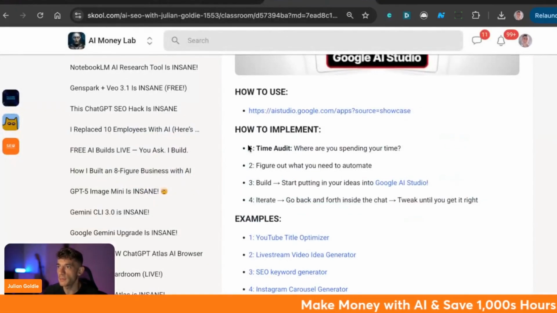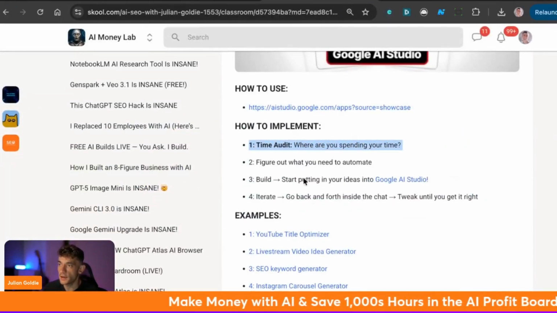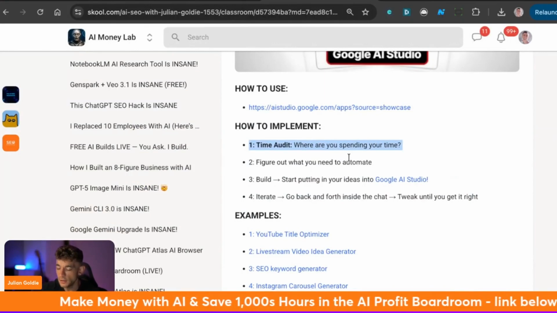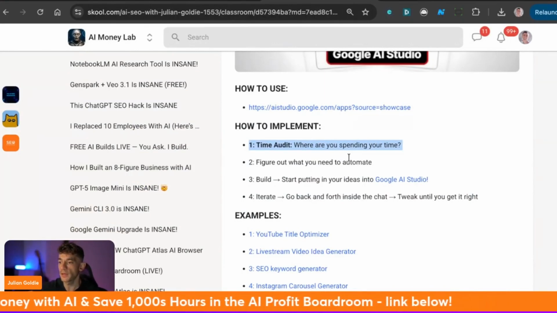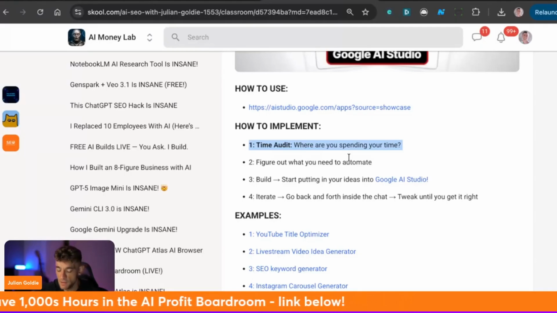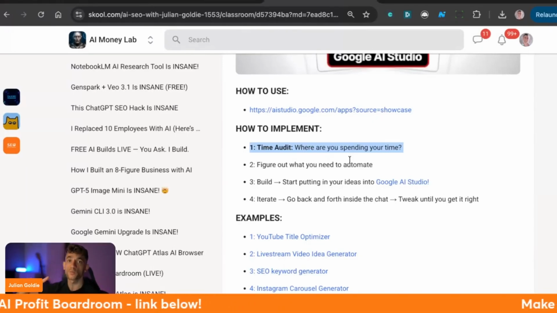And so what I'd recommend is, like, if you feel overwhelmed, audit your time and just figure out, okay, what's the one thing, what's the number one constraint that if I automated that or delegated that or eliminated that with AI, it would change everything, right? What's the one thing? And then you just rinse and repeat that every single week.